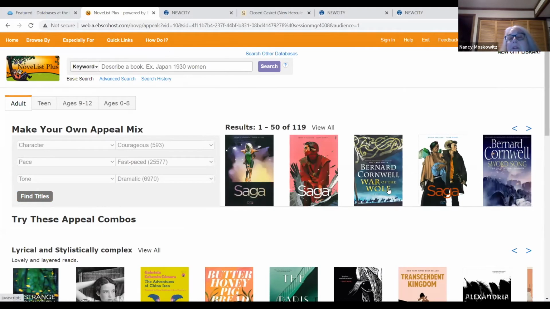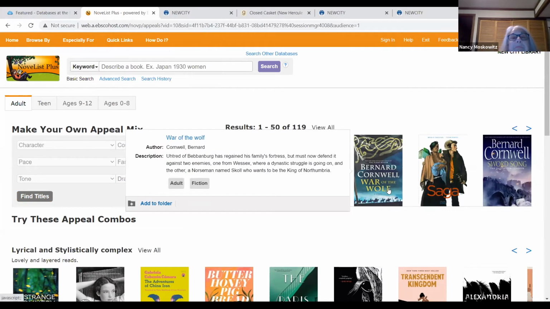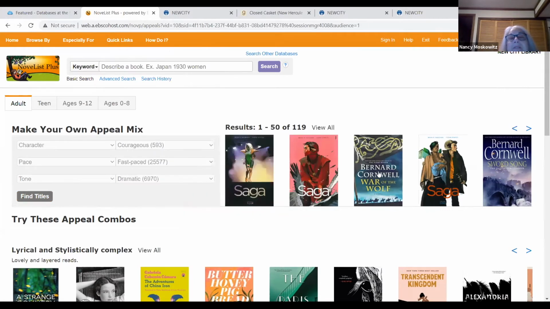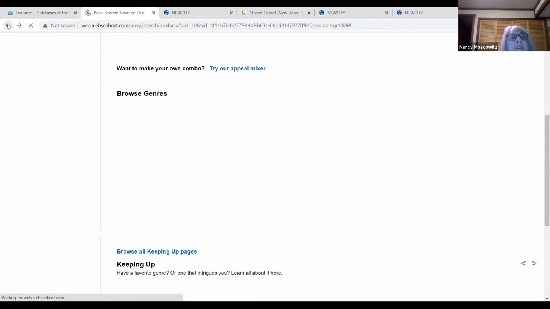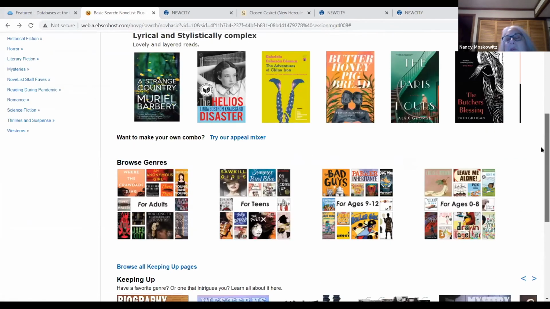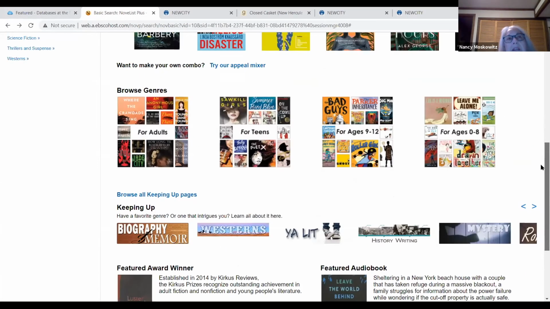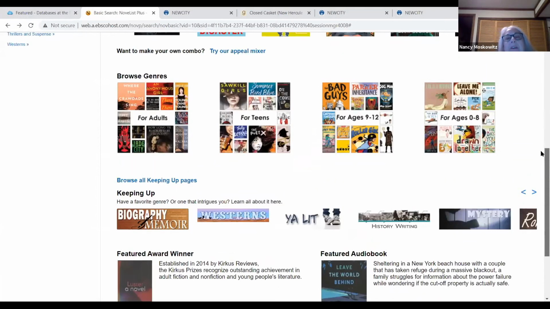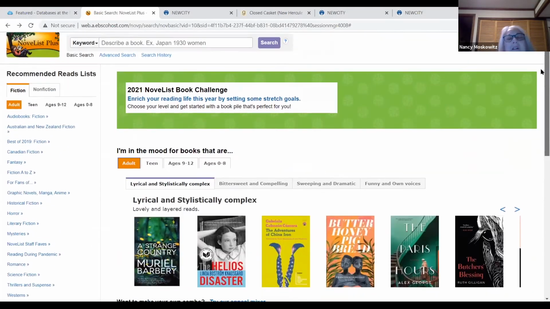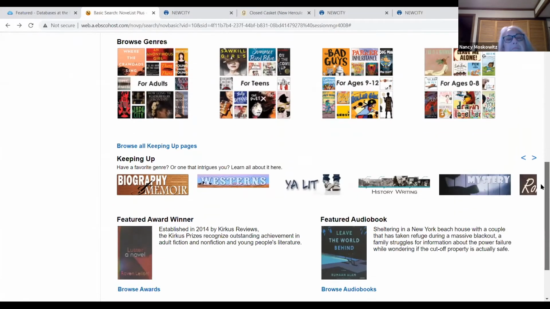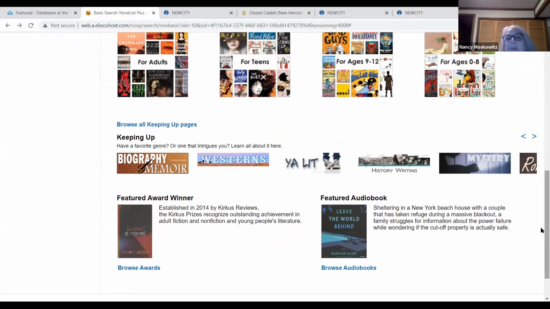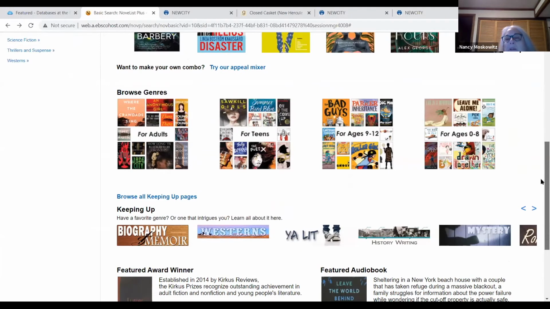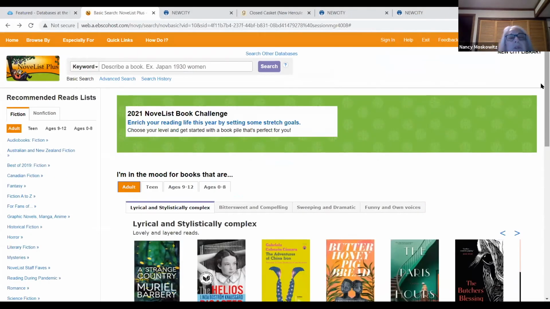So you could take a look at one of them and then see what you think. So this appeal mixer will help you find things. If you remember in BookBrowse, we were able to narrow it down by setting and by time period. You can't do that with these. But it's still a way to find something that's going to match your mood, what you're in the mood for. Let's see what else.